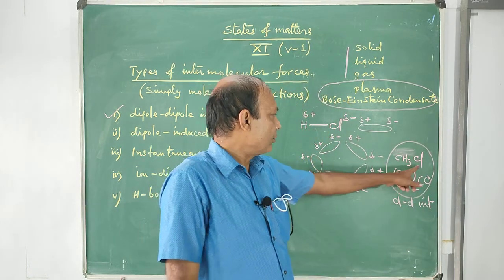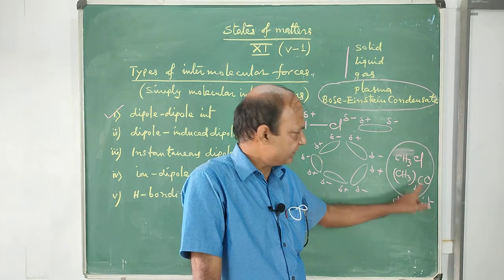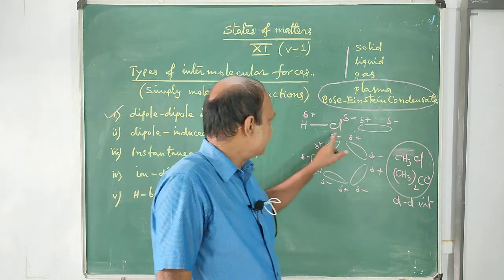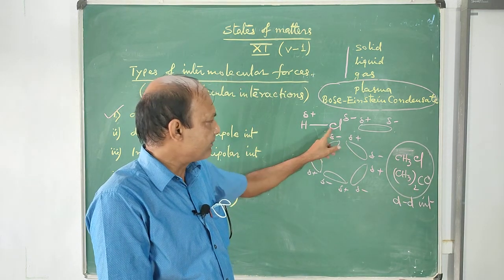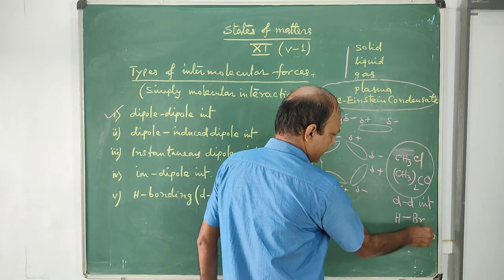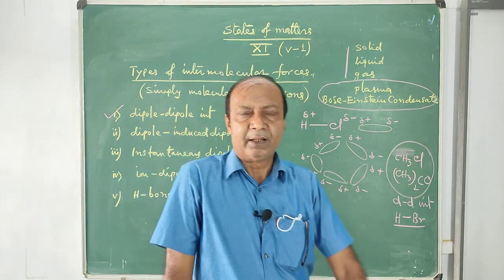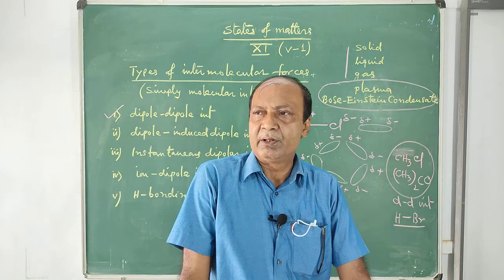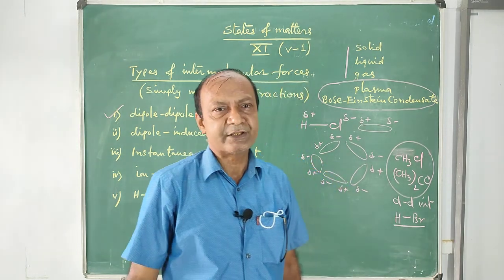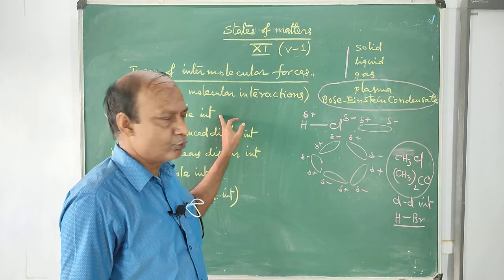In chloromethane and acetone you will also find dipole-dipole interaction. These are organic substances but have permanent dipoles. HBr is an inorganic substance but also has a permanent dipole. So all these substances possess intermolecular forces, and that intermolecular force is known as dipole-dipole force or dipole-dipole interaction. So this part you understood now.